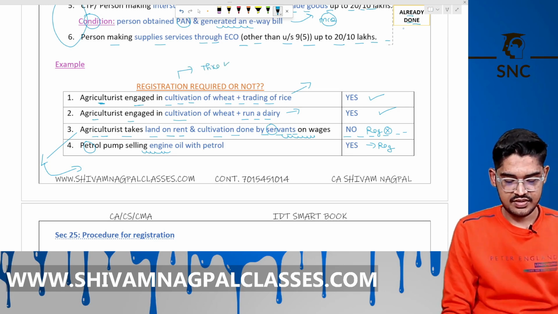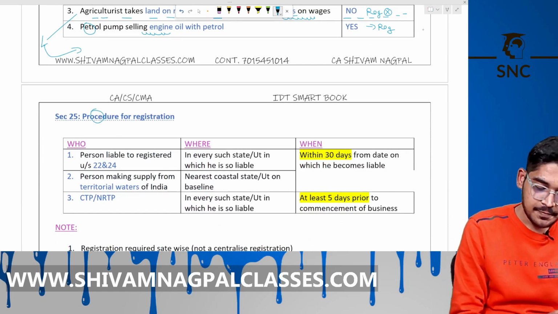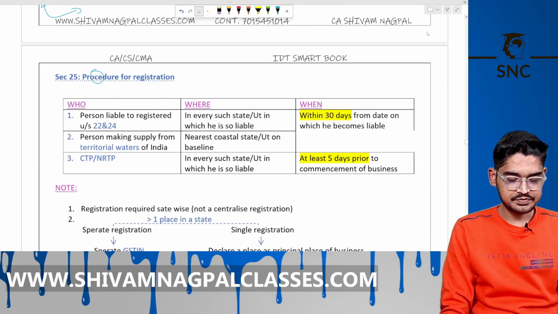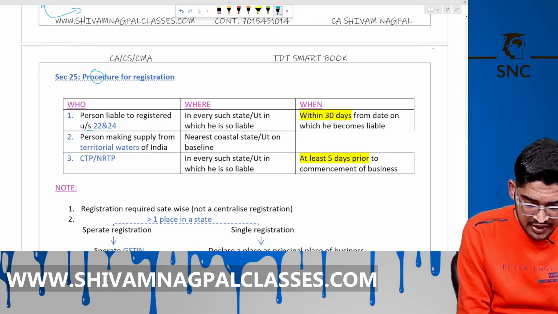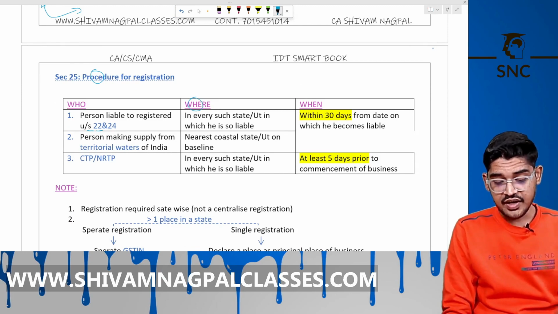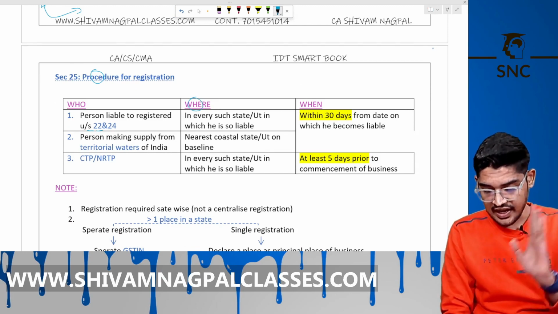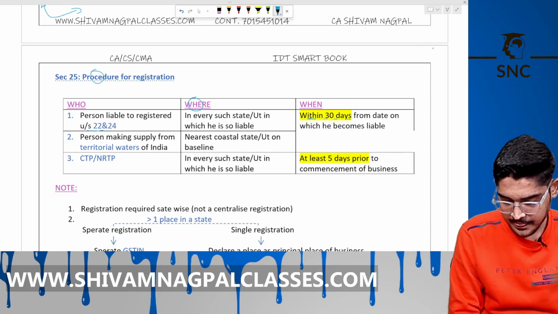Okay. Now, section 25. Process for the registration. See here. Person liable to register under section 22 and 24, in every state or UT in which he is so liable, within 30 days from the date on which he becomes liable.